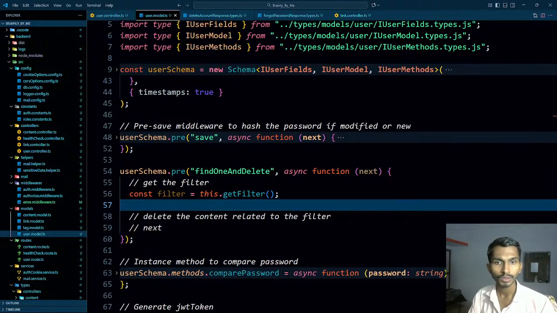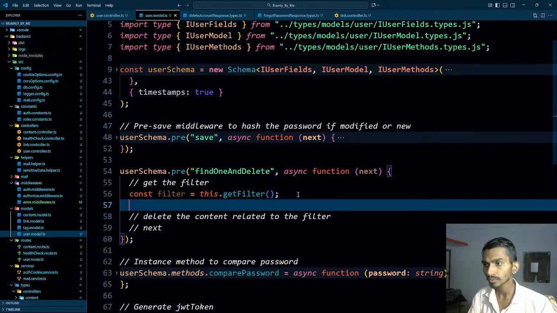Let me see if I'm not wrong. User posts I'm getting, user ID I'm getting, because that is how that model is. So ultimately if I talk about the model, this is the user schema that we have, and user schema has posts. So ultimately I'm getting that.